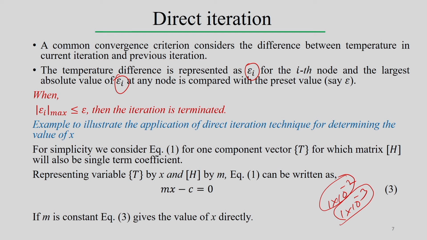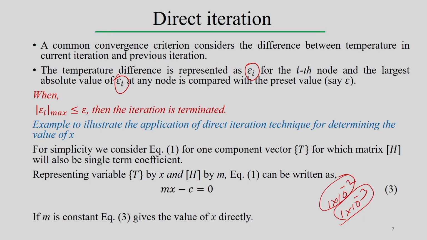Now, if we increase the accuracy level, for example to 10 to the power minus 3 as the convergence criteria, then definitely, if you want a very small difference between two successive iterations, the number of iterations can be more. So it depends upon the convergence criteria, that is, the absolute value of the convergence tolerance you put in this particular case.